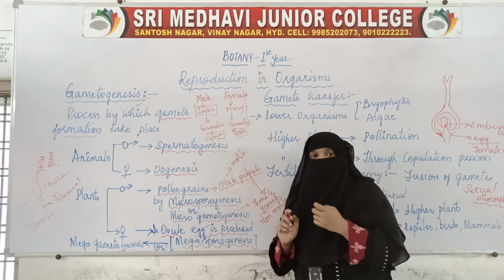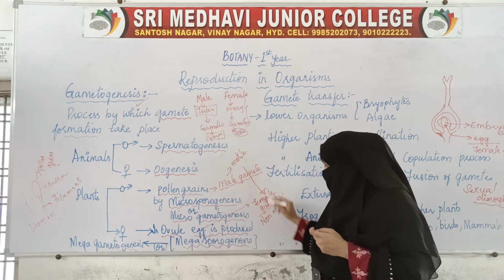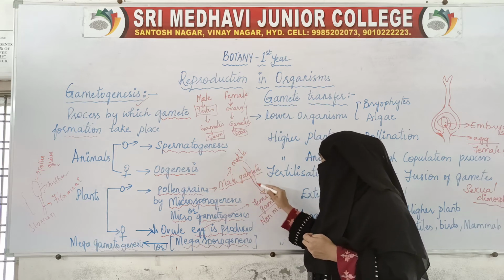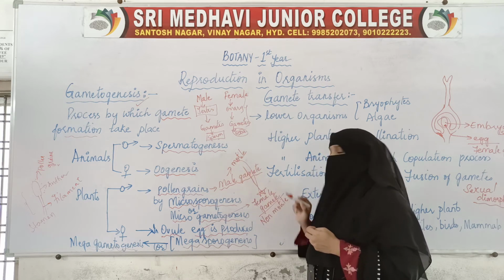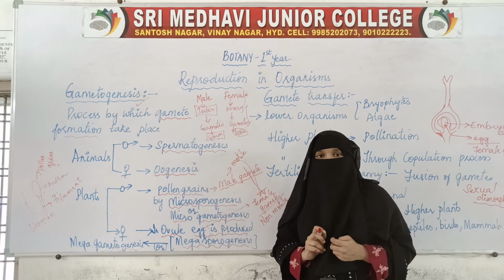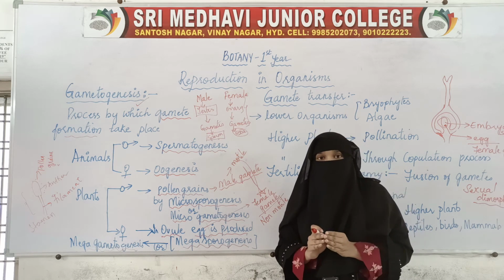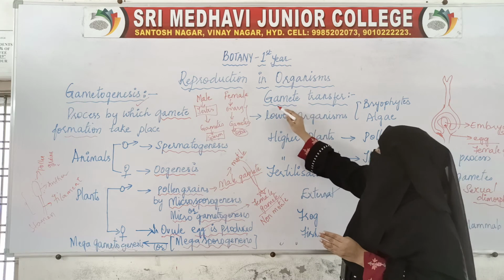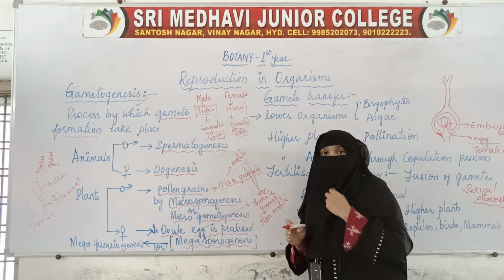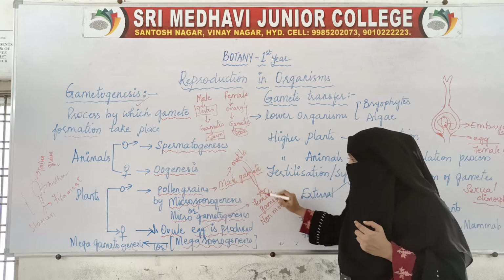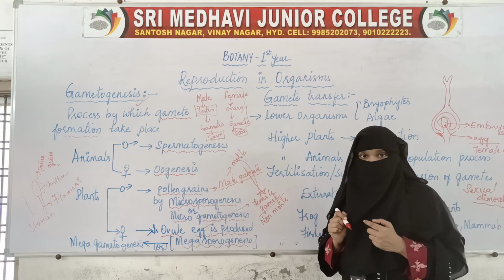So in order for the male gamete and female gamete to fuse, the male gamete should travel to the female gamete. The second process in sexual reproduction is gamete transfer, that is, transfer of the male gamete to the female gamete.